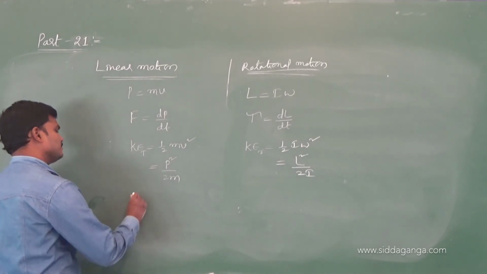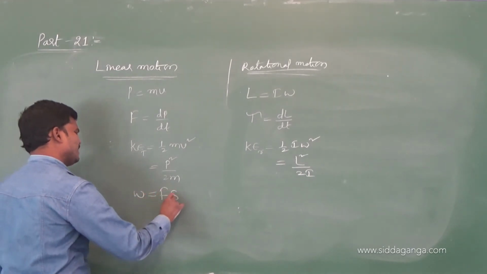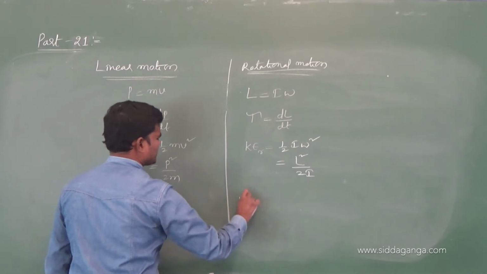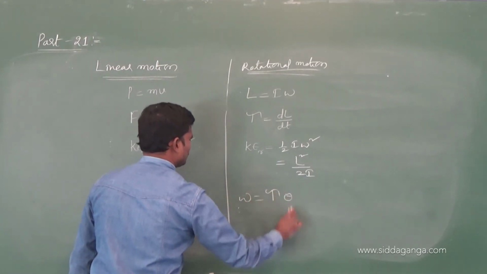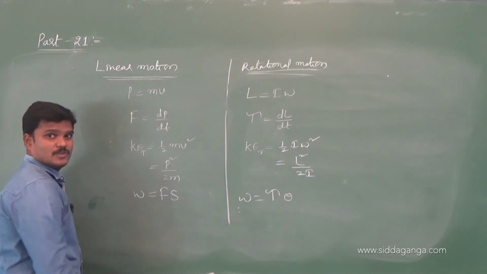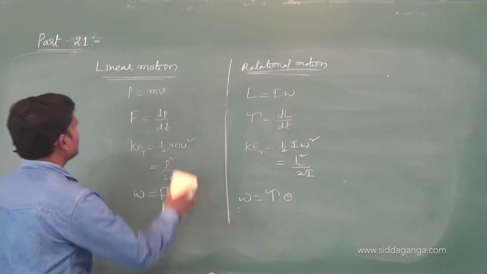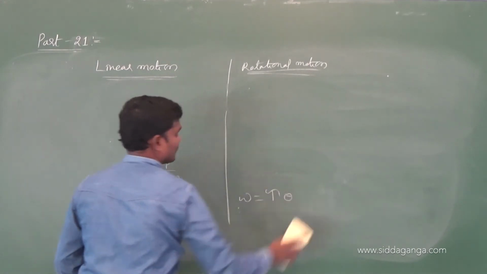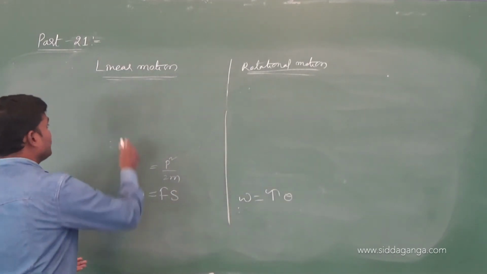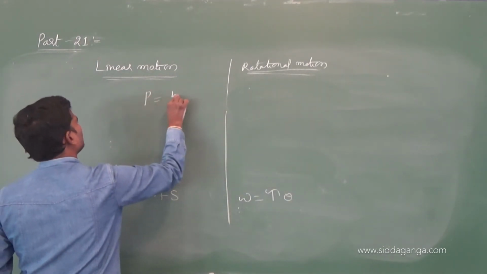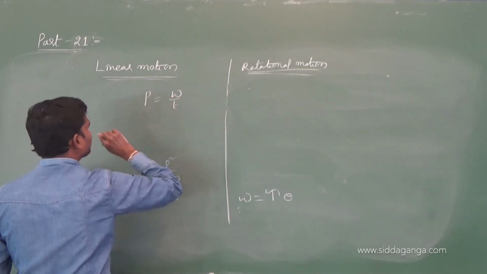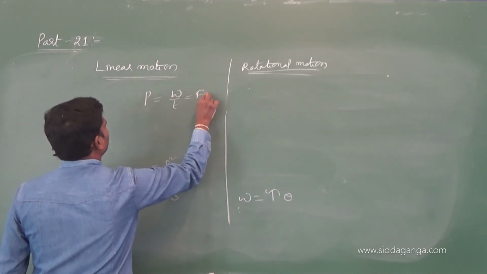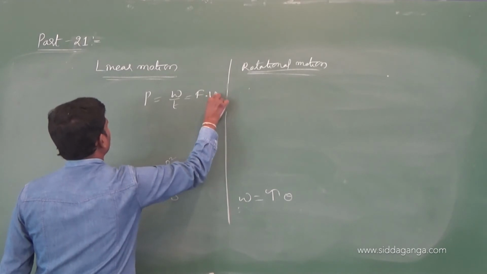Write down the next one. Work done is Fs. Rotational work done is tau theta. Let us write the equation for rotational power. Linear power we know, work by time, F dot V, I think you remember this one.